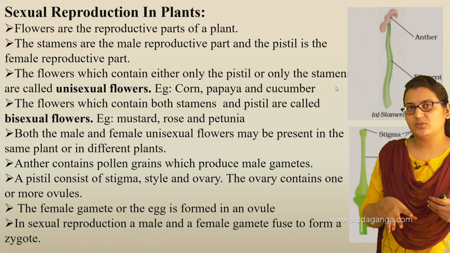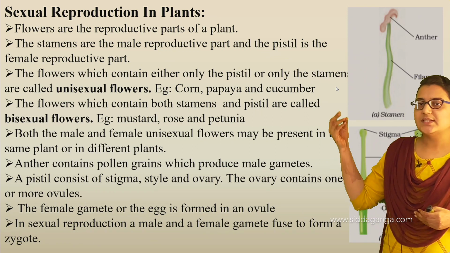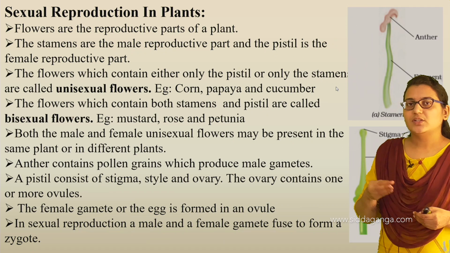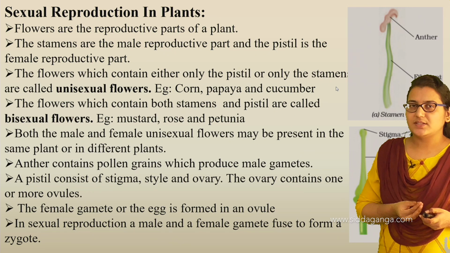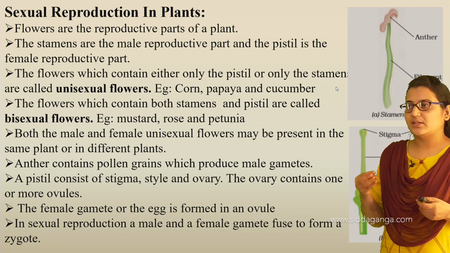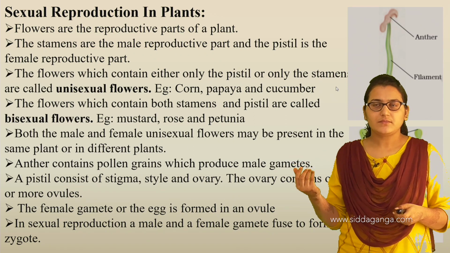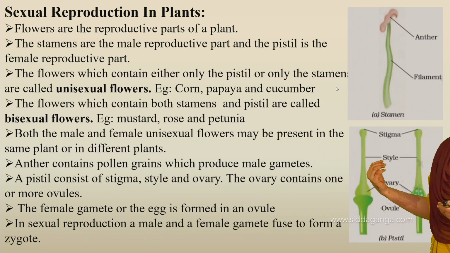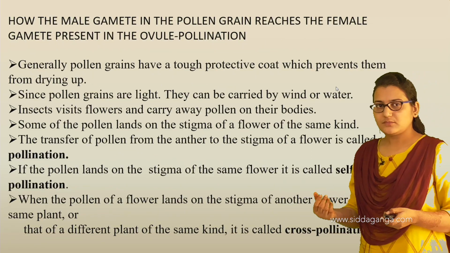When they are attracted towards these flowers, the anther, which has pollen grains, which has male gametes, sticks to the insect's body or to different parts of the insect, and these are taken away. And if the same insect lands on the pistil, that's how the male gamete and female gamete fuse.